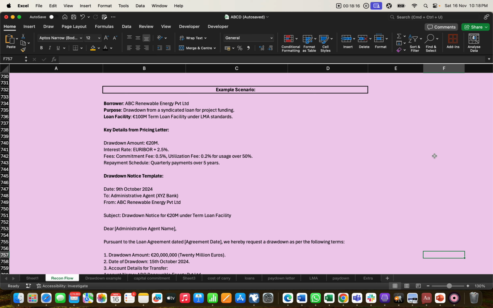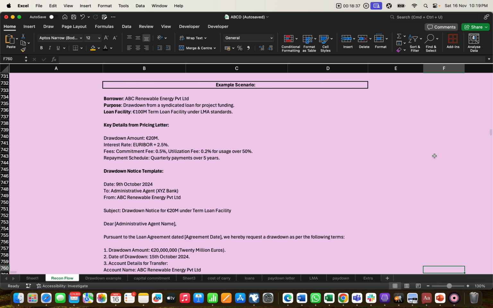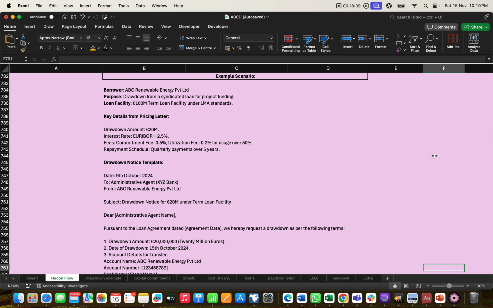So the basic thing mentioned on this is the drawdown amount, the rate they have used, utilization fees, commitment fees, the schedule of this drawdown, the initial drawdown date and today's drawdown date. All should be mentioned. So we have prepared one example as well. If we see this example, we can get to know how it works.